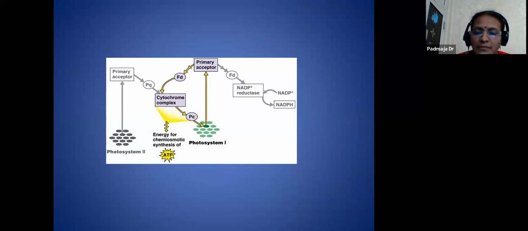So in the next class we will study photophosphorylation and its end products. There are two types, cyclic and non-cyclic, and the end products or assimilatory products are ATP and NADPH. They are again utilized in the dark reaction. So in the next class we will continue photophosphorylation and the Calvin cycle.